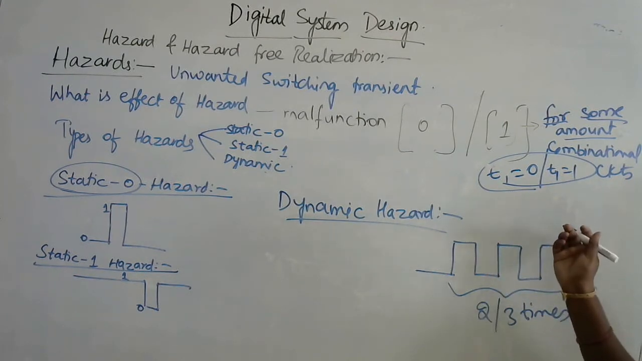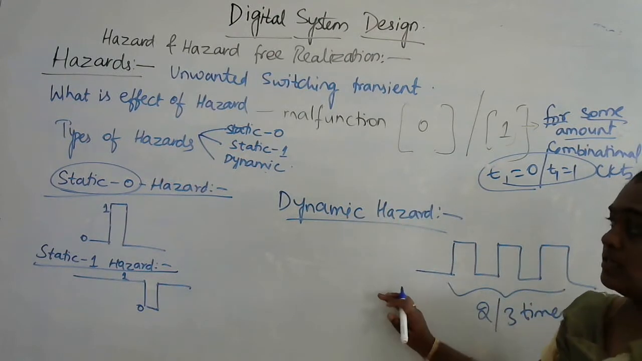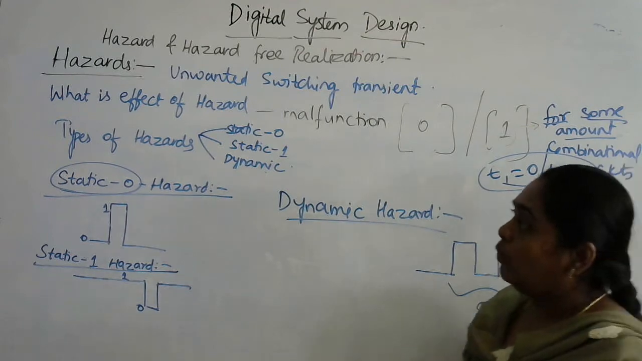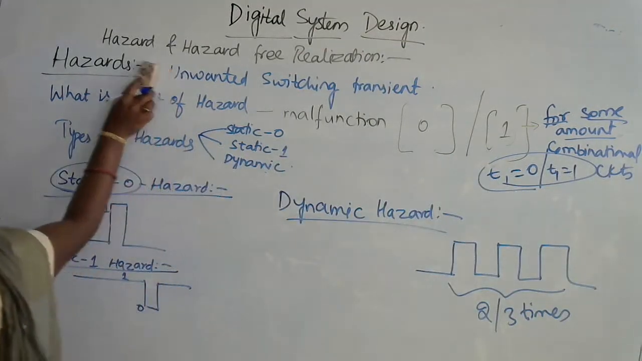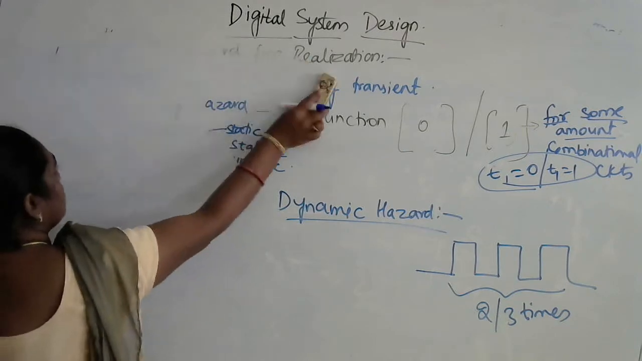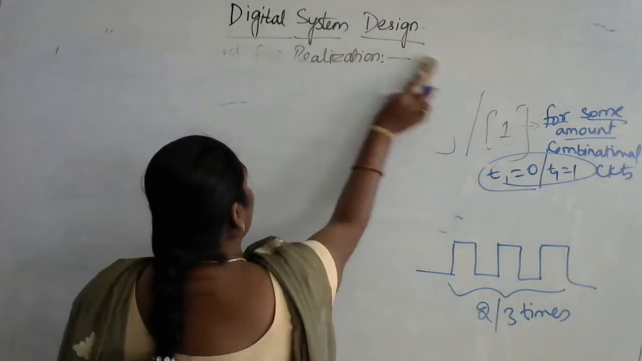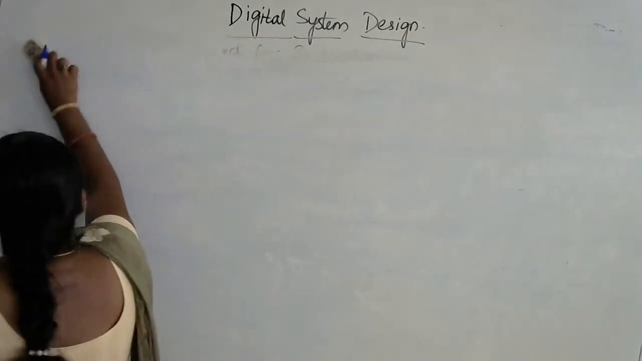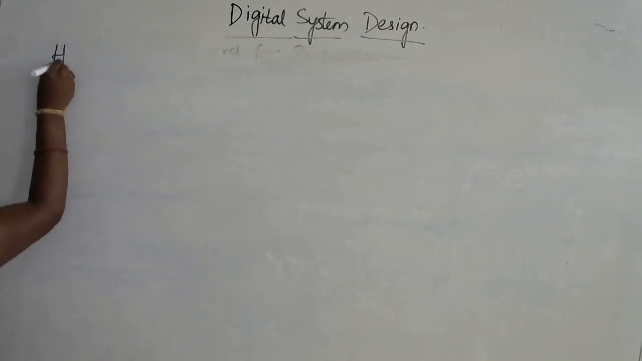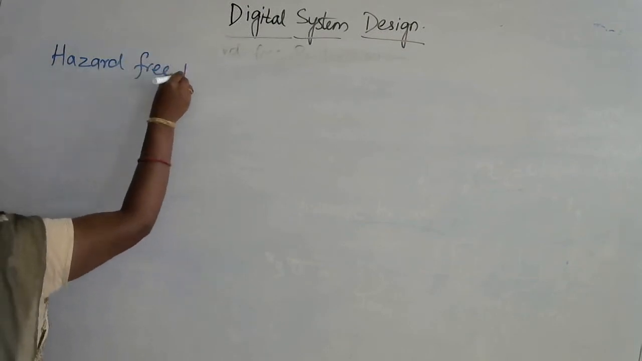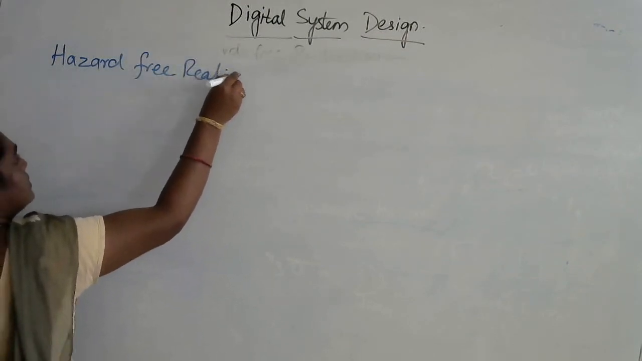Before going for the essential hazard, let us discuss how to avoid the hazards. That is, how to design a hazard-free realization circuit. Means, if the circuit is malfunctioning, how to eliminate these hazards is called hazard-free realization.